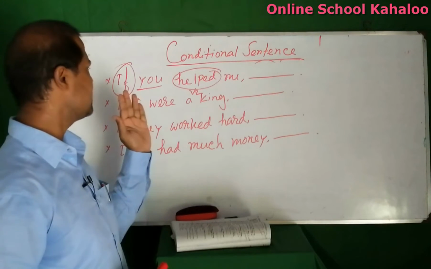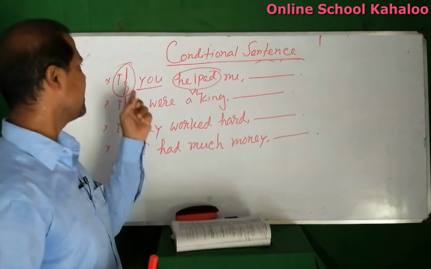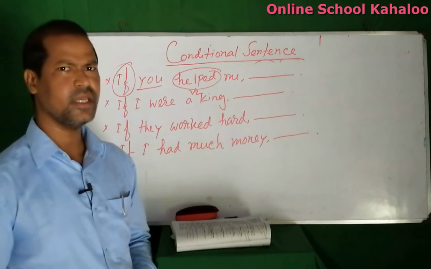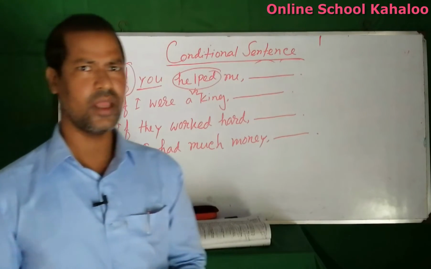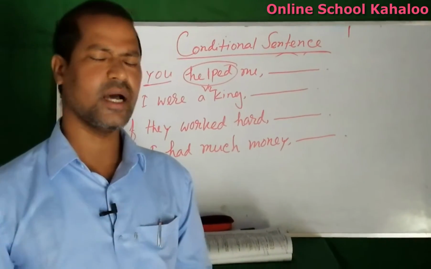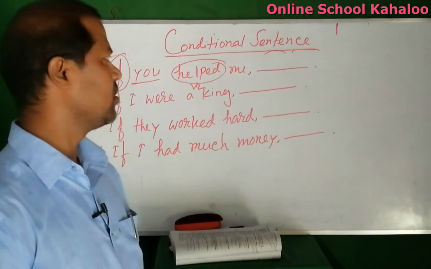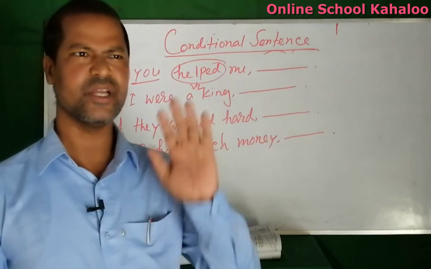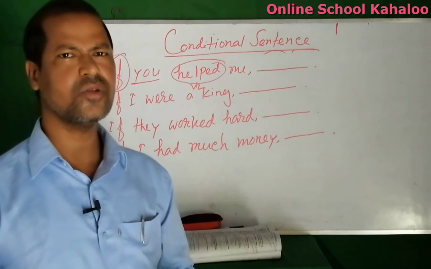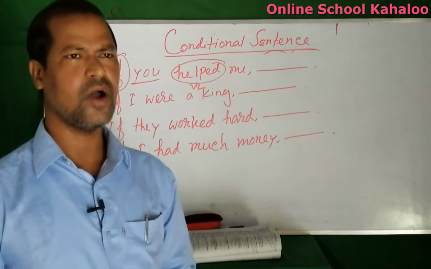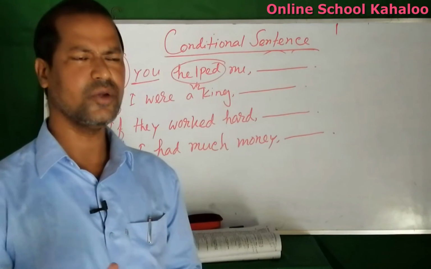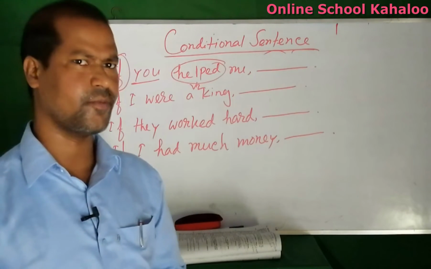If the sentence is made with if plus past indefinite, that sentence is second condition, and to complete it you have to use the mentioned structure.